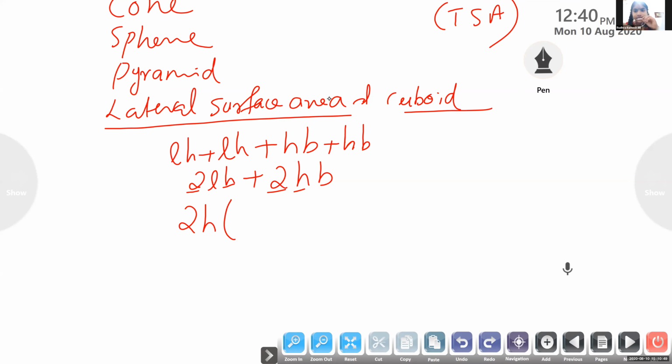Okay, Rudra, from the first term, 2LH, I took 2H outside. What remains there? Rudra.